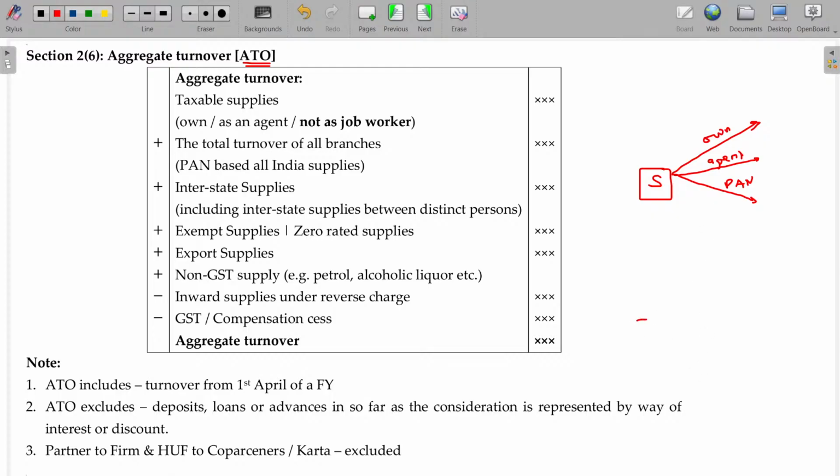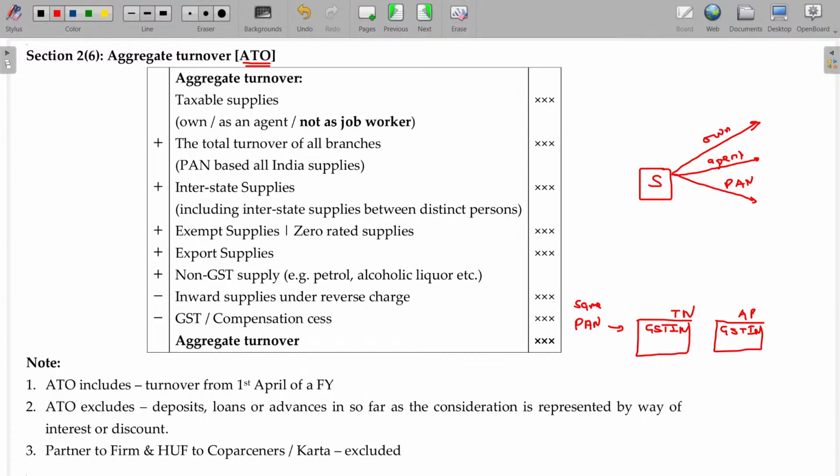So he does the transaction in two states, Tamil Nadu and Andhra Pradesh. Here is a GST number and here is also a GST number. He has two separate GST numbers. But as he is the same person, for getting these GST numbers, he used the same PAN number.